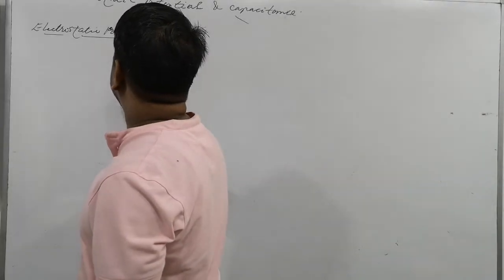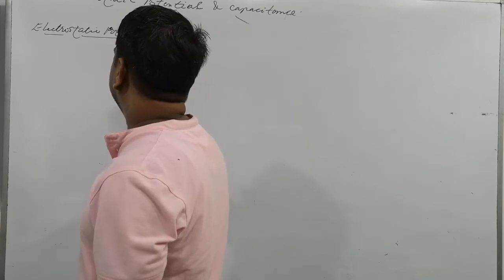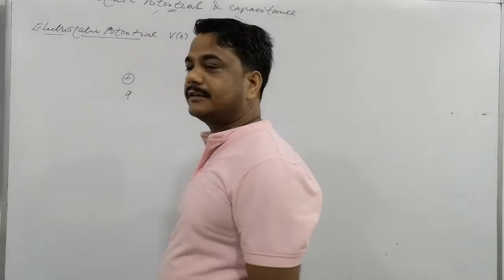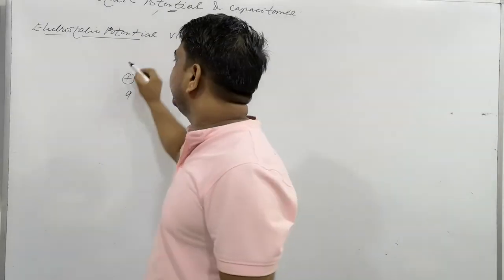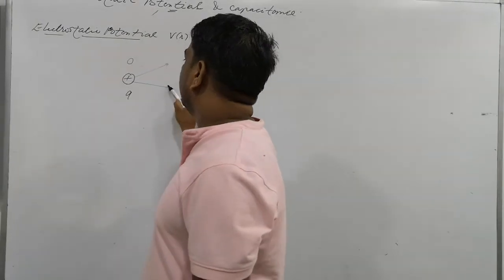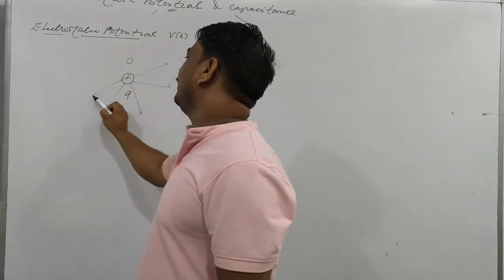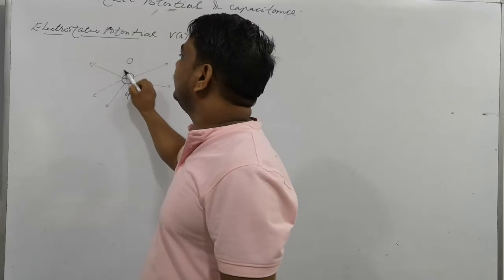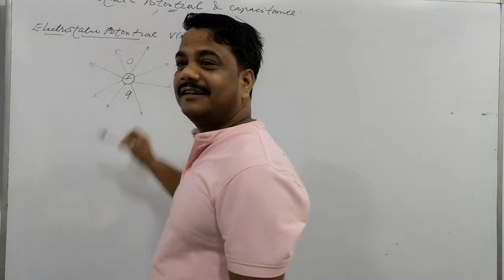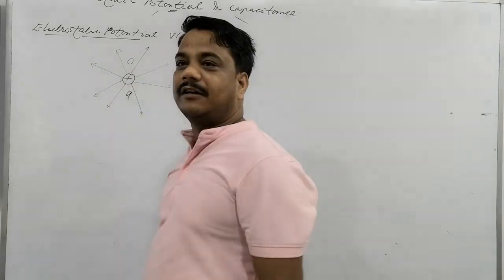I am just taking here a charge Q, suppose. Clear? At O point I have taken the charge. Some point is there, O point. So obviously, what will be around it? The electric field will be there. You have studied about the electric field. It means you are perfect in that. And you have to employ directly this. So this is the electric field around due to this.